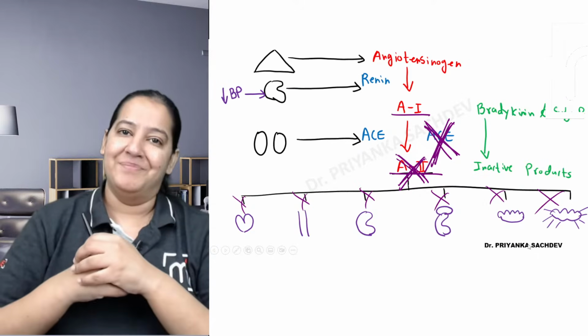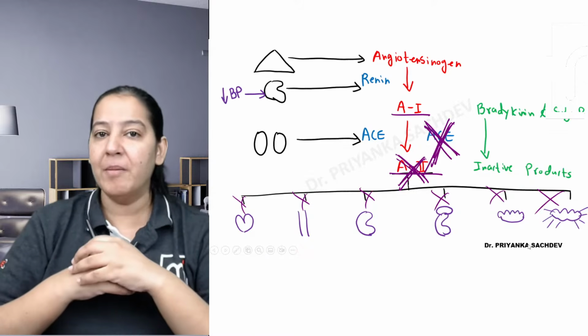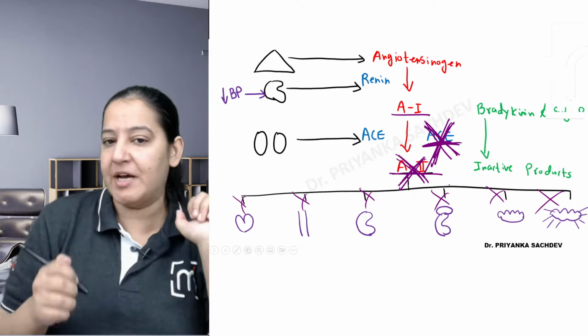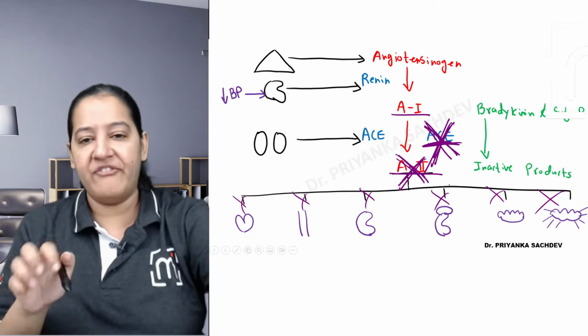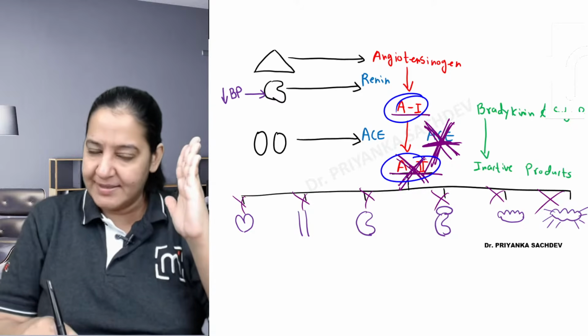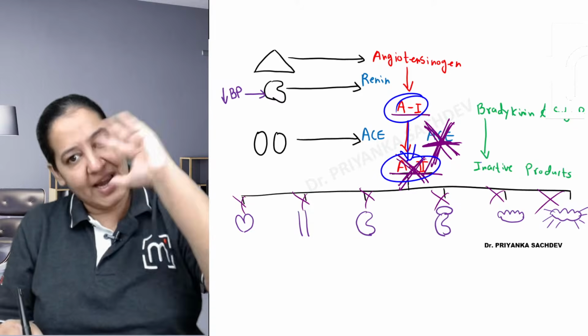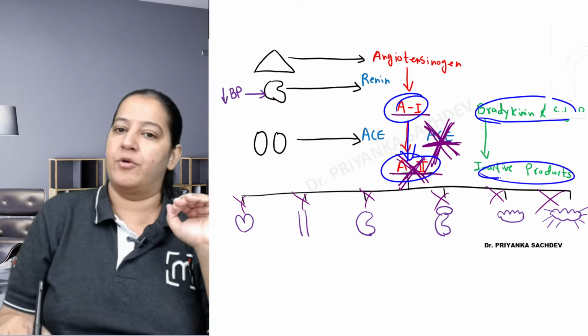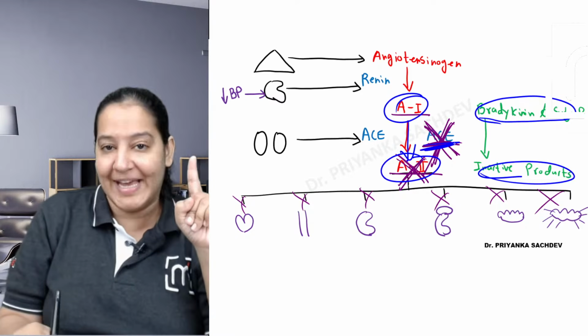But there is a problem. What is the problem? ACE enzyme was having double action. The first action of ACE was to convert angiotensin 1 to 2. That is occurring in the blood, right? And the second action of ACE was in the lung. It converted bradykinin and substance P to an inactive product. Both the things were caused by ACE, right?